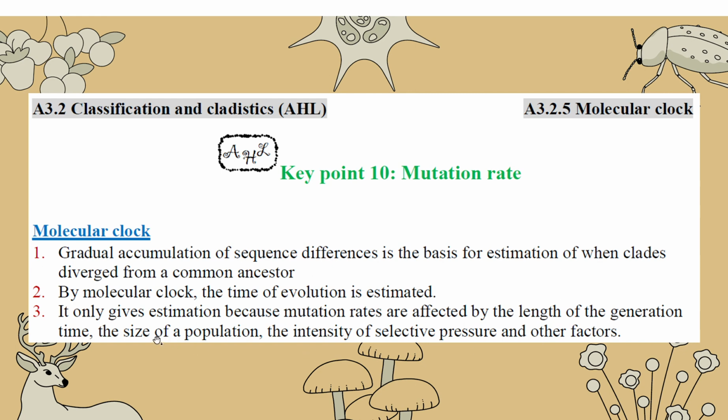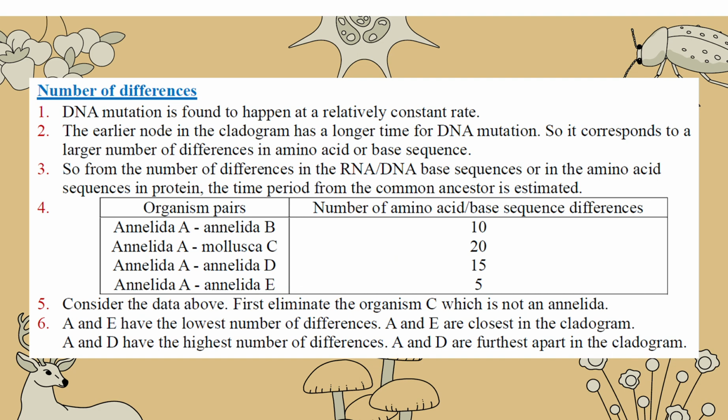Mutation rate depends on other things, right? The length of the generation, the size of the population, the intensity of selective pressure, and other factors. So this assumption of a constant mutation rate is a little bit not accurate. Although I write it here, DNA mutation is found to happen at a relatively constant rate, but actually it's not. Okay, I'm sorry.